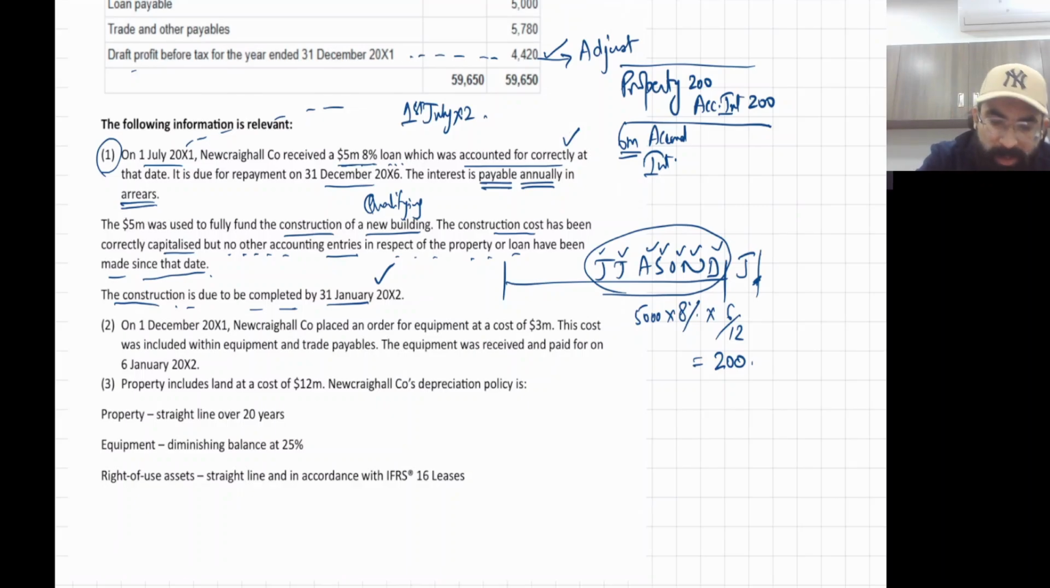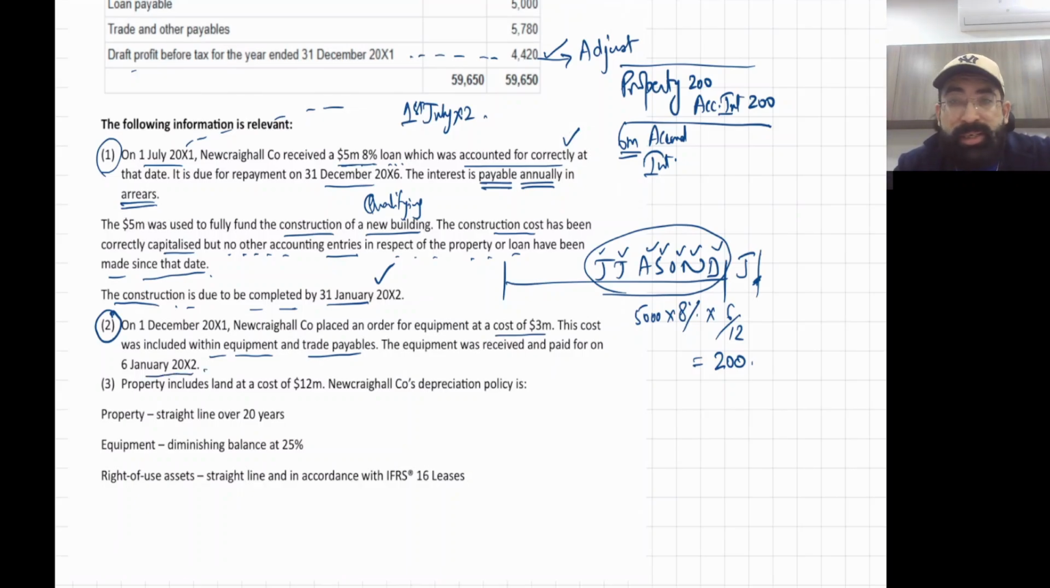Okay, now next thing. Note number 2, next note, you will see one error now. On 1st December X1, the company placed an order for equipment at a cost of 3 million. They have just placed an order. No payment has been made. This cost was included within equipment and trade payable. The equipment was received and paid on 6th January X2.